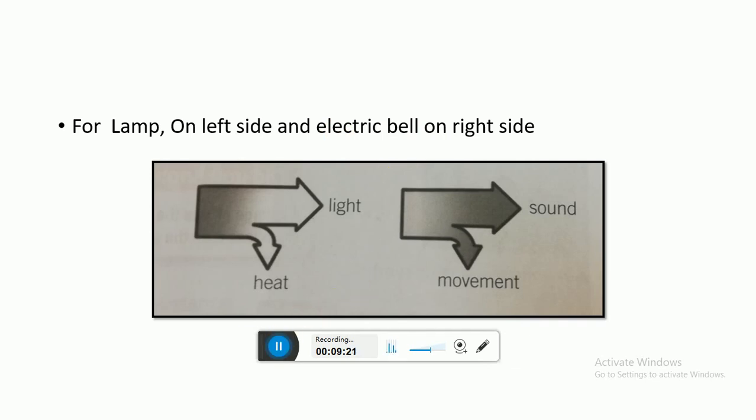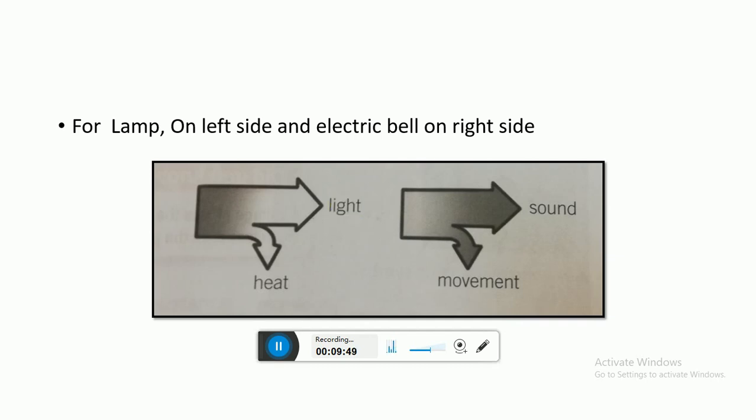The homework for you in this case is to draw the Sankey diagram for a buzzer, which is given in your book. Keep in mind, a buzzer produces sound energy and heat energy in the form of heat loss. So you have to draw a Sankey diagram for the buzzer, which is your homework.